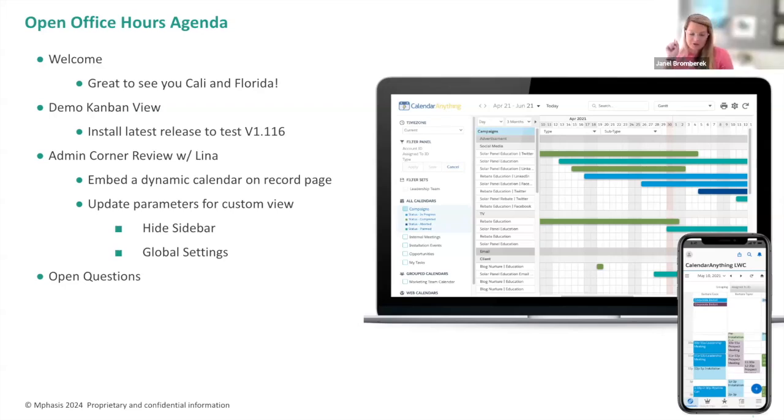And I will add one other thing to what Lena is saying. You do need a license for the site guest user. So if you're at full capacity using all your licenses, you will need to purchase one additional license to be able to visualize that on a force.com site. I believe each site, Lena, correct, needs its own site guest user. Correct. Awesome. Perfect. Great.